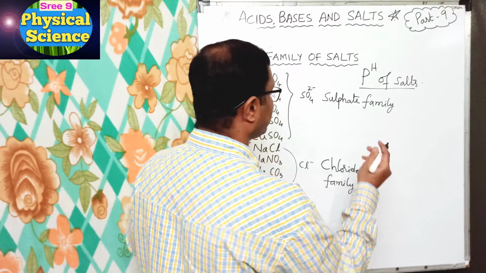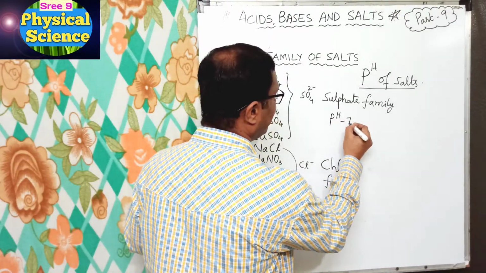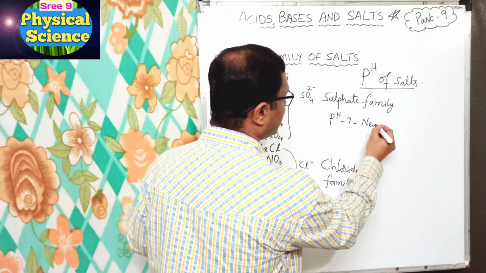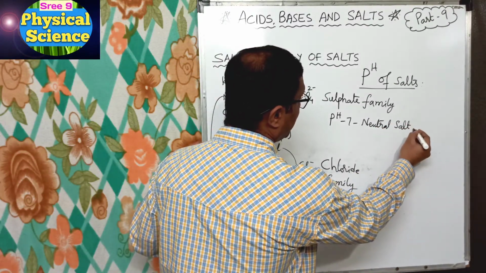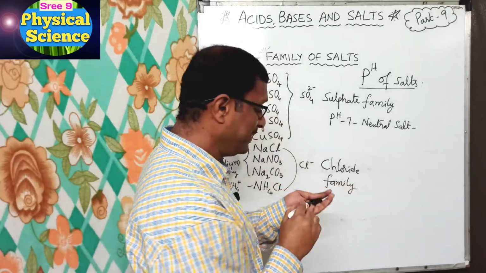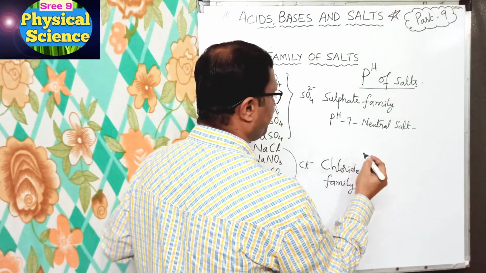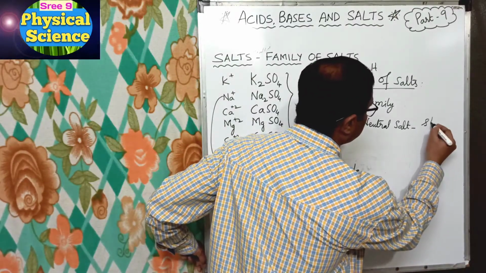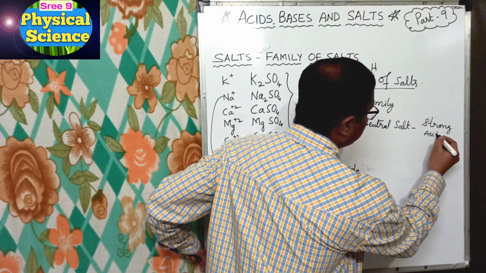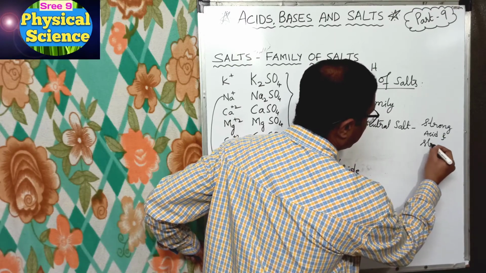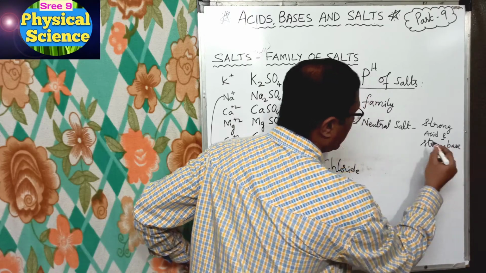I am writing here: pH is 7 for neutral salts. The neutral salt is from strong acid and strong base. Got it?